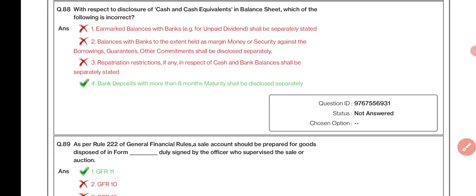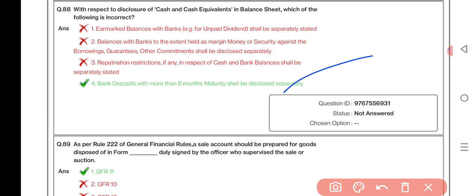With respect to disclosure of cash and cash equivalent in balance sheet, which of the following is incorrect? Bank deposit with more than 3 months maturity shall be disclosed separately. As per Rule 222 of GFR, a sale account should be prepared for goods disposed of in form dash duly signed by the officer who supervised the sale or auction. GFR 11.